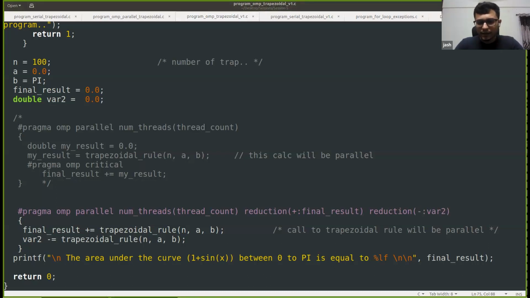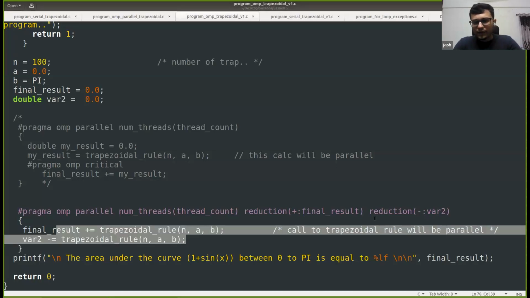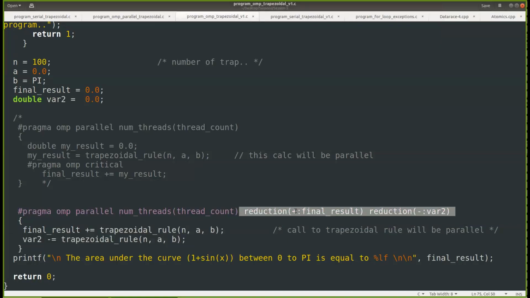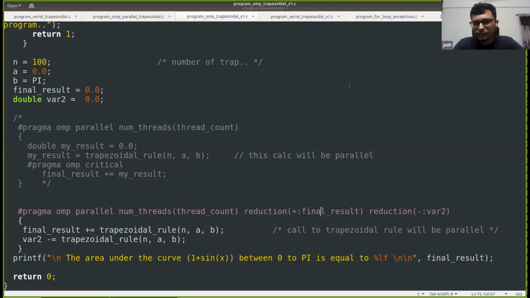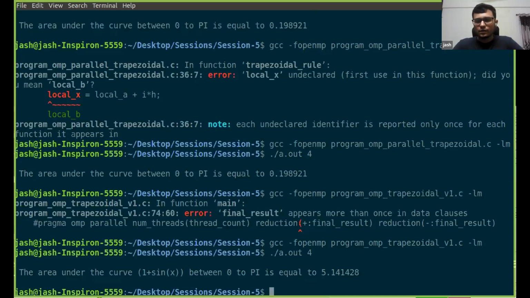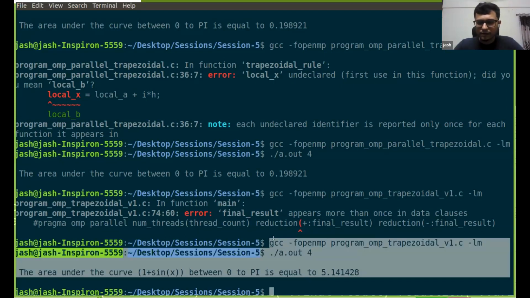Right, it compiled, and it will also give some valid output. We haven't printed var2 here, but this one will work. So the point here is that we can define multiple reductions. The console is not visible. Okay. So what I was trying to say is that this second one, where we define multiple reductions, compiled as well as ran without any error.